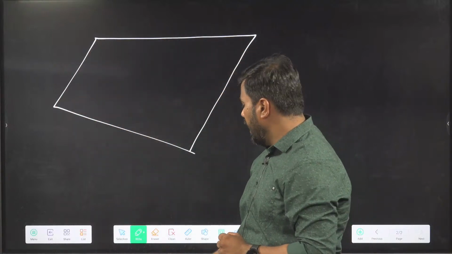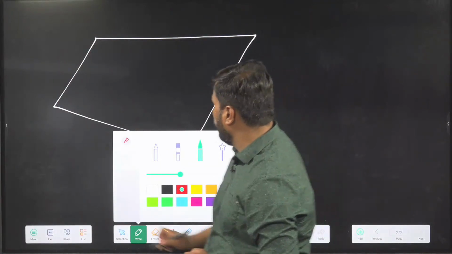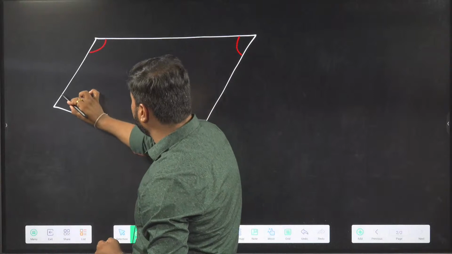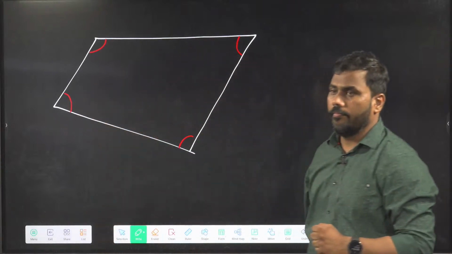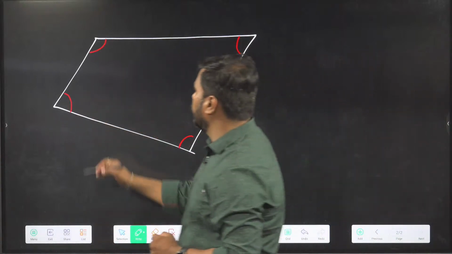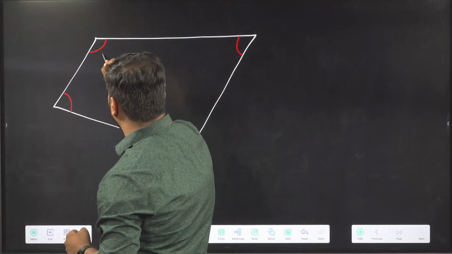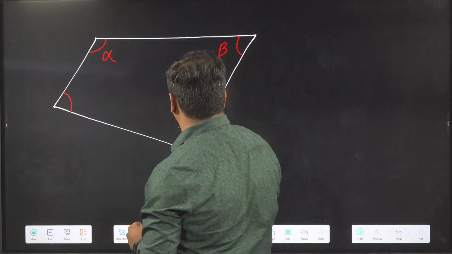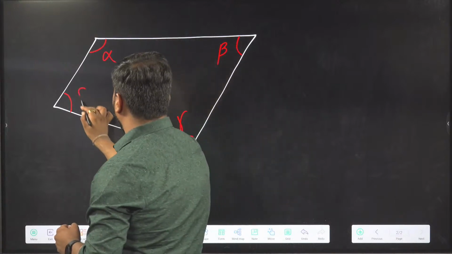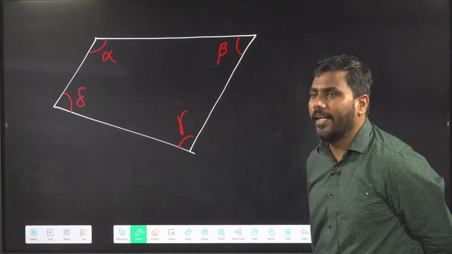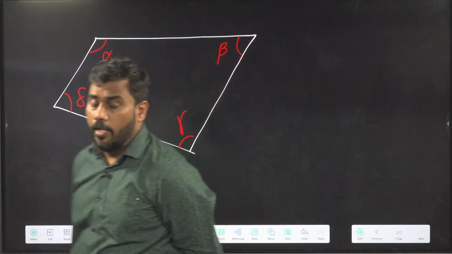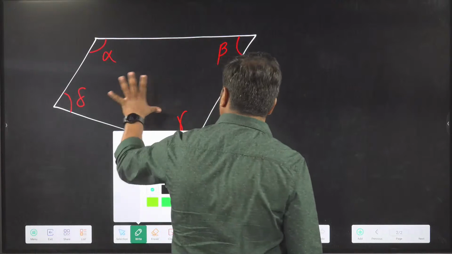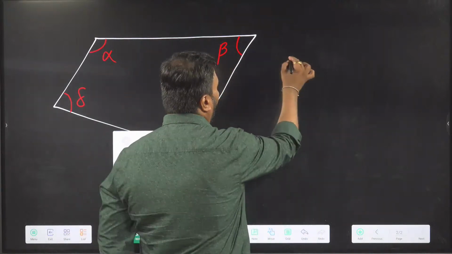And of course, you can observe here, there are four angles created by the sides of the quadrilateral. Let's say this angle is alpha, this is beta, this is gamma, this is delta. There are four angles inside a quadrilateral. The first property, you might be knowing this property, but it's my job to tell you all the properties.